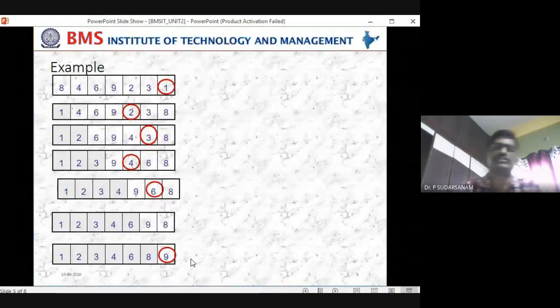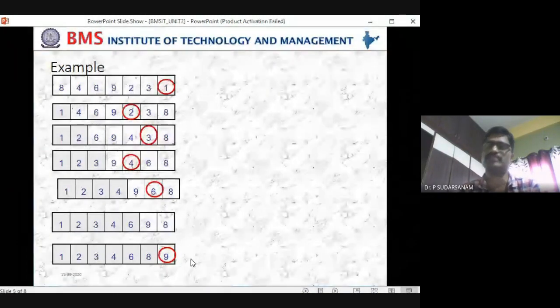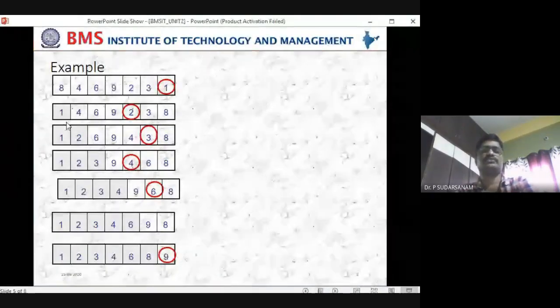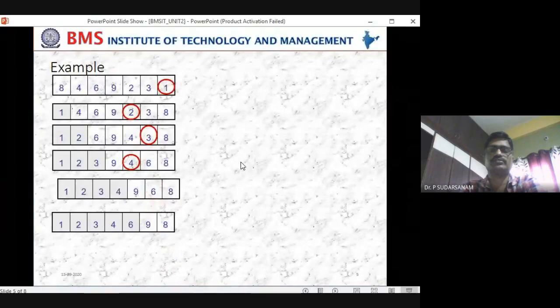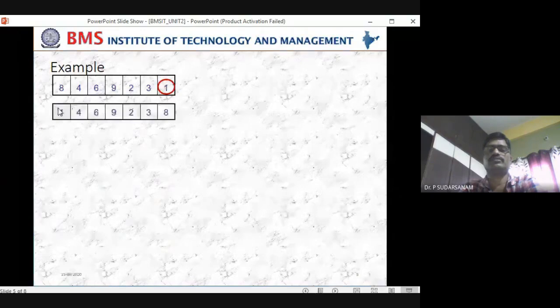So selection sort is nothing but finding the smallest element in the given list, and that element will be placed into the first location. That is what we have done. Out of all these, 1 is the smallest element, and that will be placed into the first location. So 1 and 8 will be swapped.